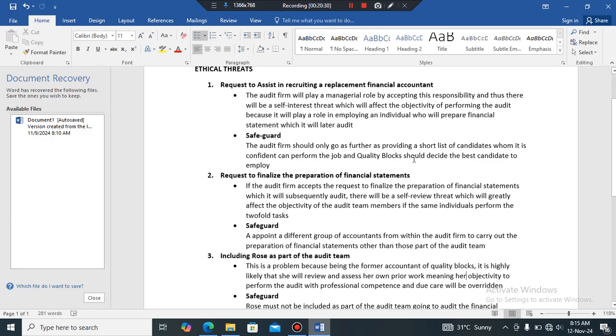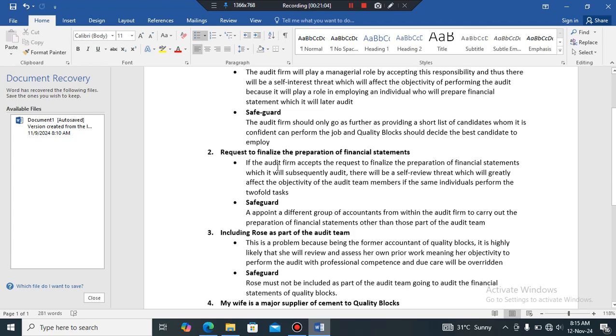So now, what's the safeguard? The safeguard is the audit firm should only go as far as providing a short list of candidates whom it is confident can perform the job, and Quality Blocks should decide the best candidate to employ. So the audit firm should just provide a list of individuals, and then the company, Quality Blocks, chooses the individual who's best suited for the job. And that way, the ethical threat could be reduced.